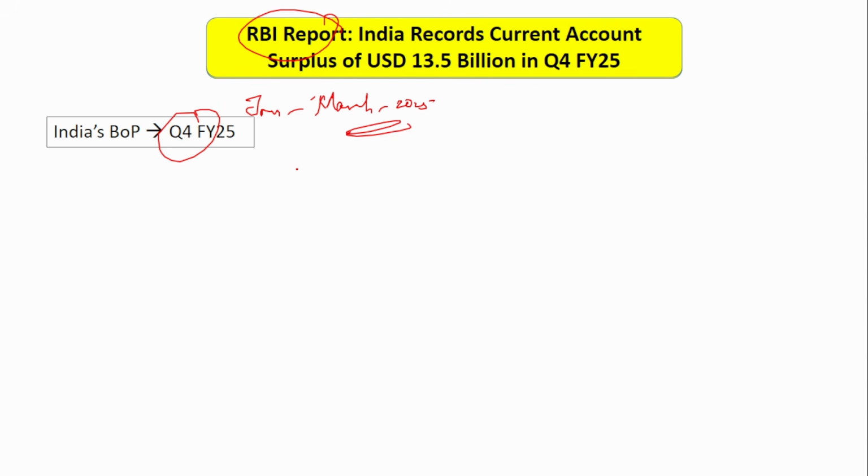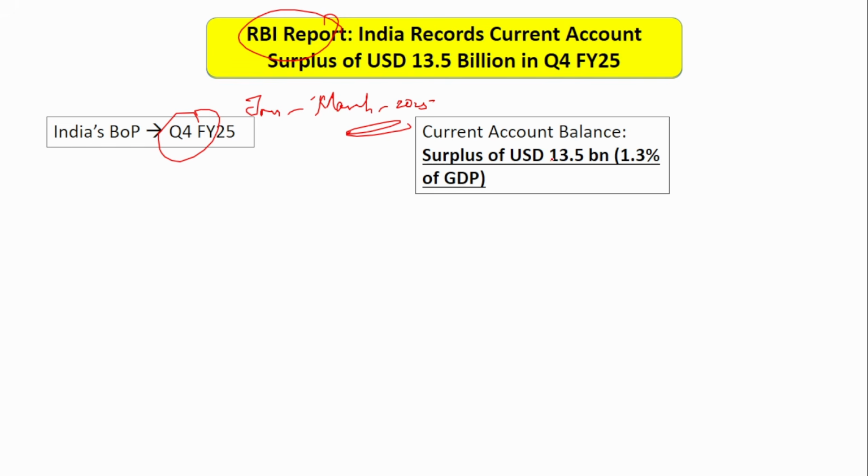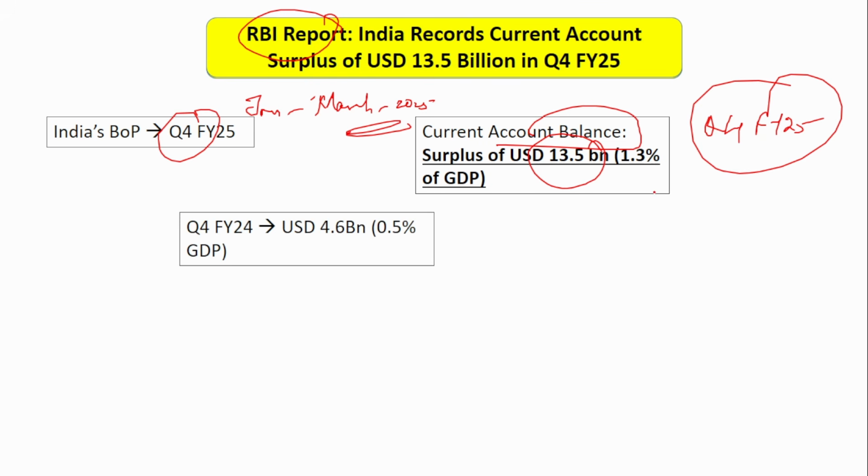Here this covers quarter 4, that is from January to March 2025. In that, if you see, it has recorded a current account balance surplus of $13.5 billion. Remember, for Q4 financial year 25, India has recorded a surplus of 13.5 billion. That is almost 1.3% of GDP. Compared to Q4 financial year 24, just 1 year back, the amount was just 4.6 billion. That is, the surplus was 4.6 billion, but now it has increased to 13.5 billion, a huge increase.